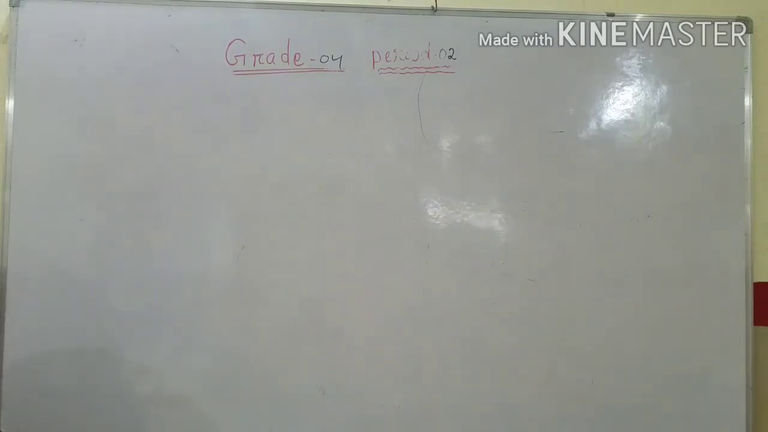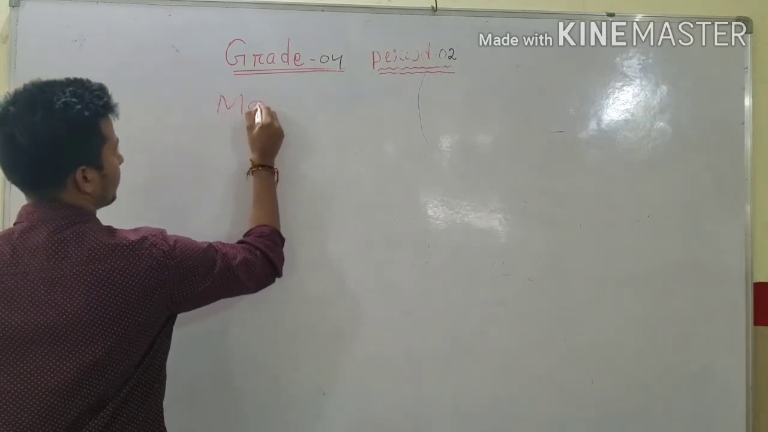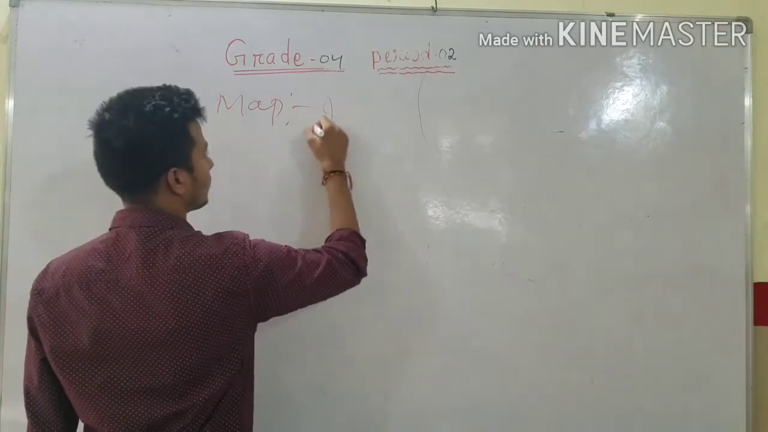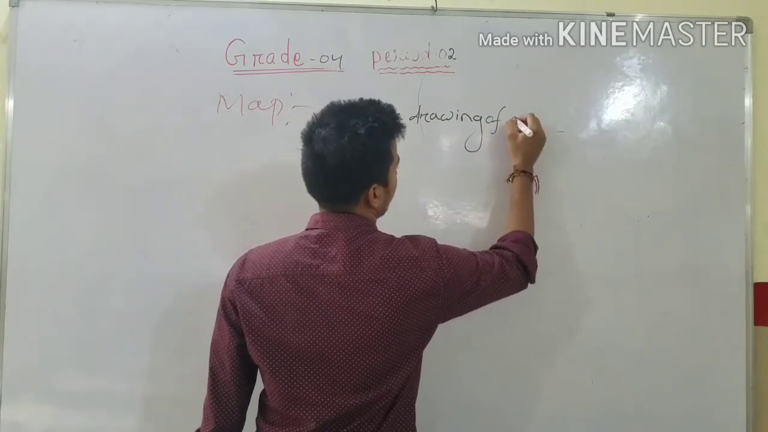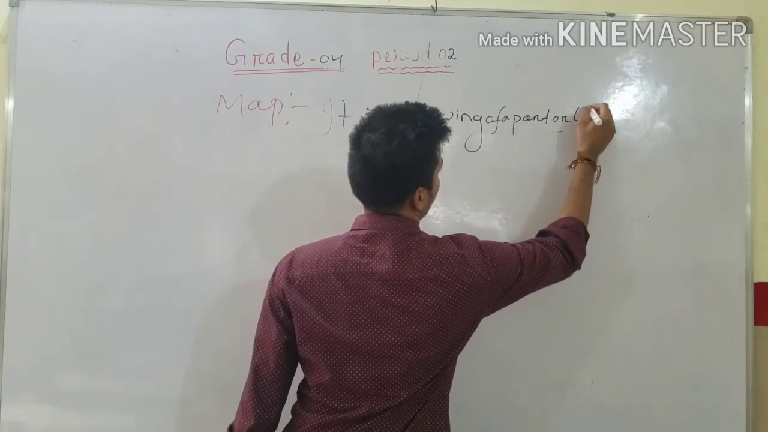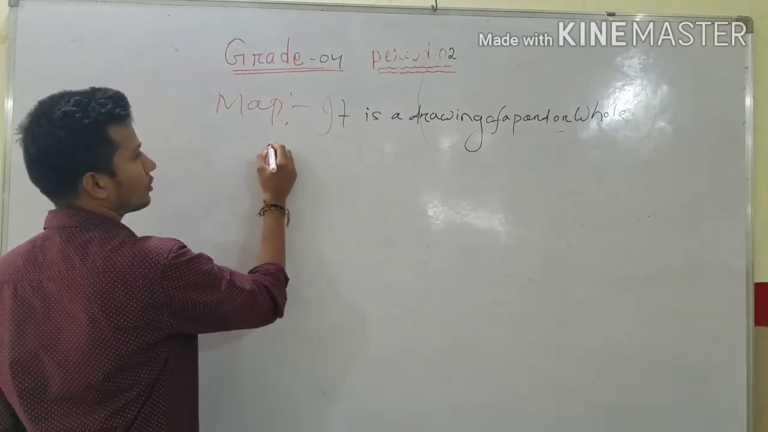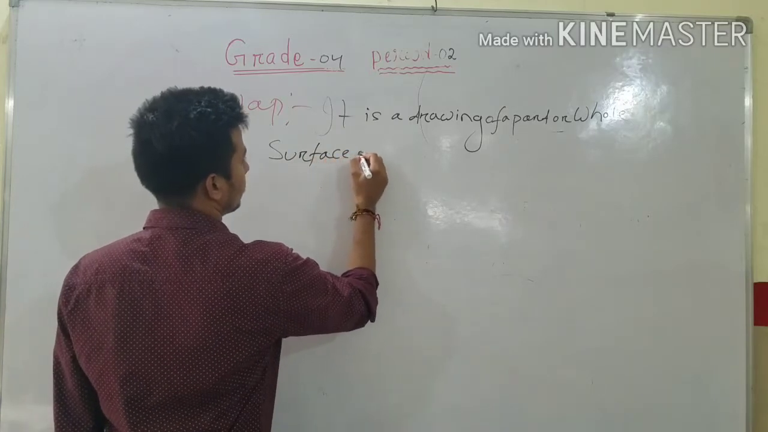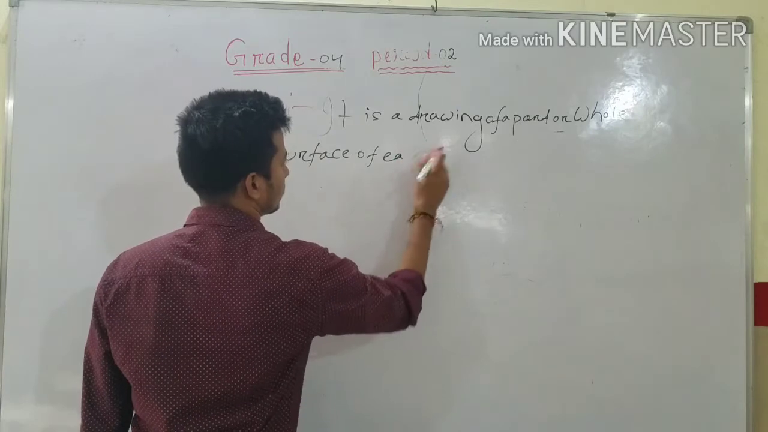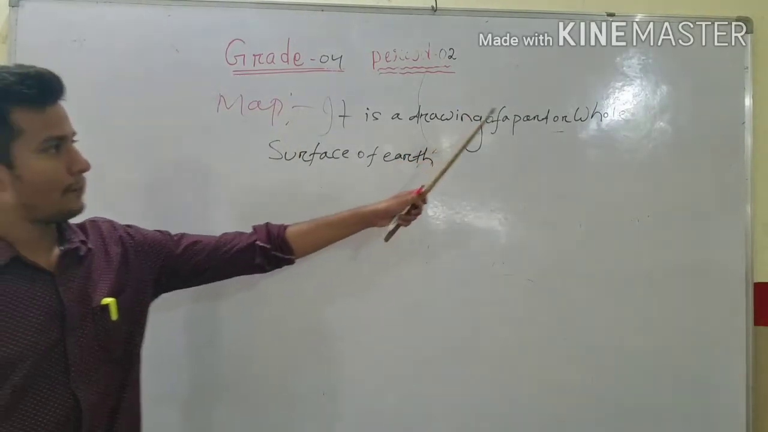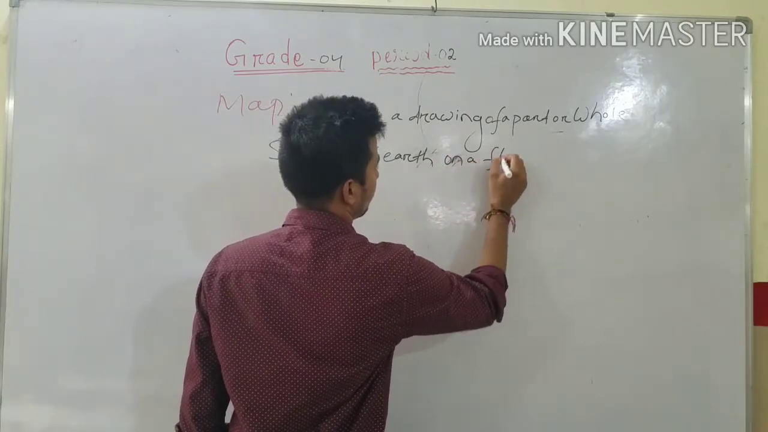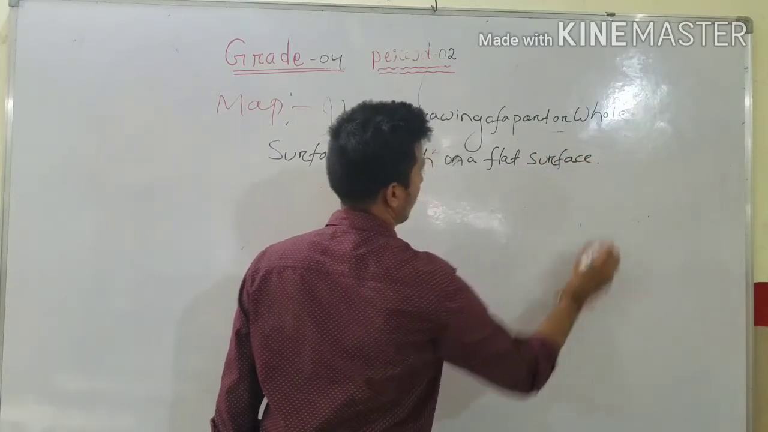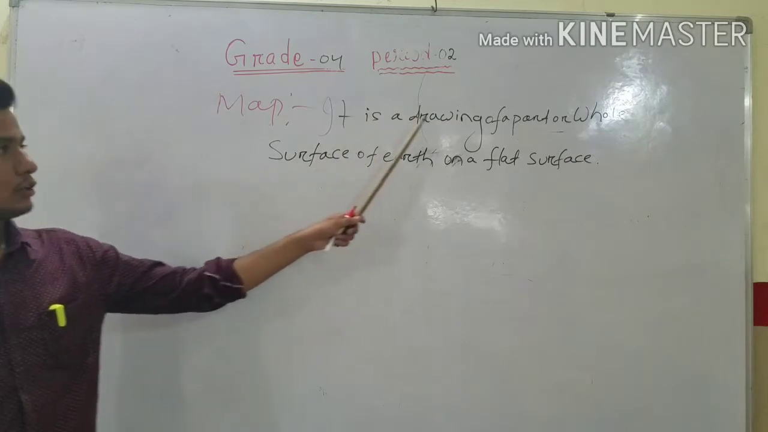So what is a map? Map, M-A-P. A map is a drawing of a part or whole surface of the earth on a flat surface. Just now I told you, a flat surface is like our whiteboard. So it is a drawing of a part or the whole.